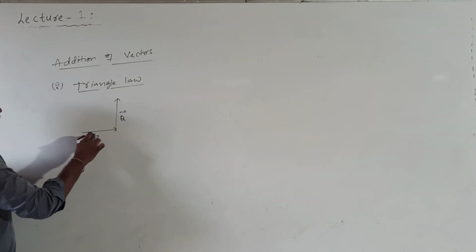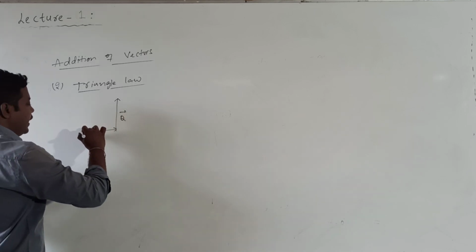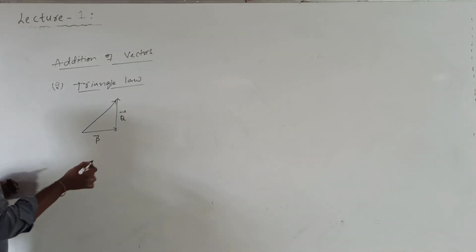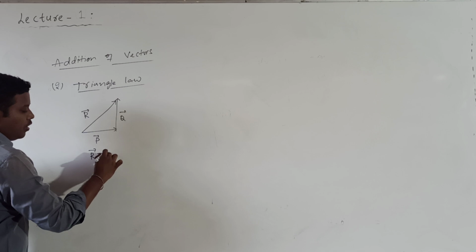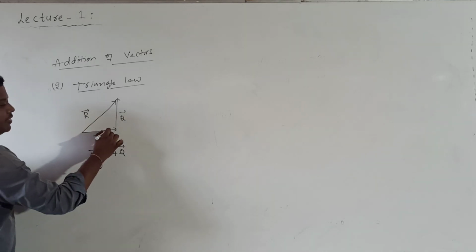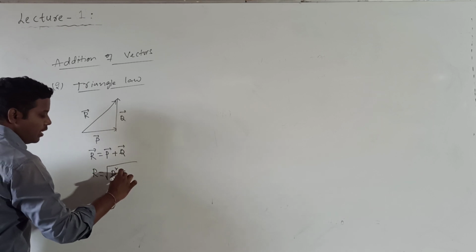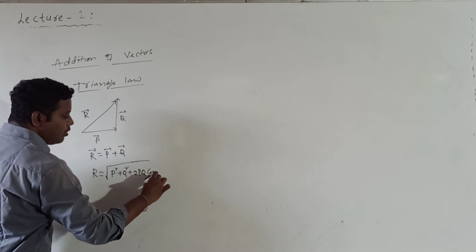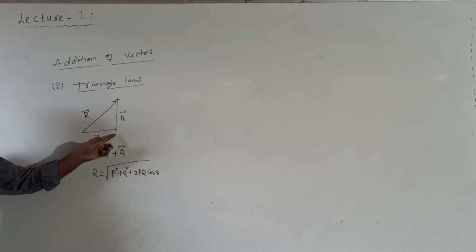Let me consider one vector is P bar, other vector is Q bar. By taking these two vectors as the two sides, if I construct a triangle, the closing side of the triangle taken in the reverse order will represent the vector R bar. That is, R bar is equal to P bar plus Q bar. Similarly, if theta is the angle between P bar and Q bar, then we get the formula for R here also: R equals the square root of P square plus Q square plus 2 P Q cos theta.